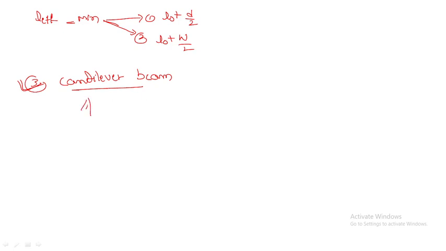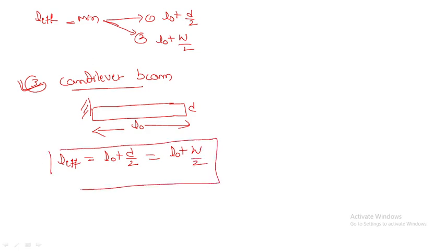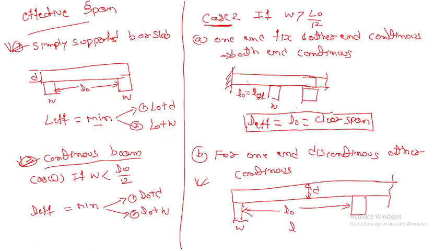How do we have to write that one? This is a cantilever beam. This is L naught, and this is D, right? For a cantilever, or when the cantilever is at the end of a continuous beam, L effective is equal to L naught plus D by 2, or L effective is equal to L naught plus W by 2. So this is the formula for all the L effective.